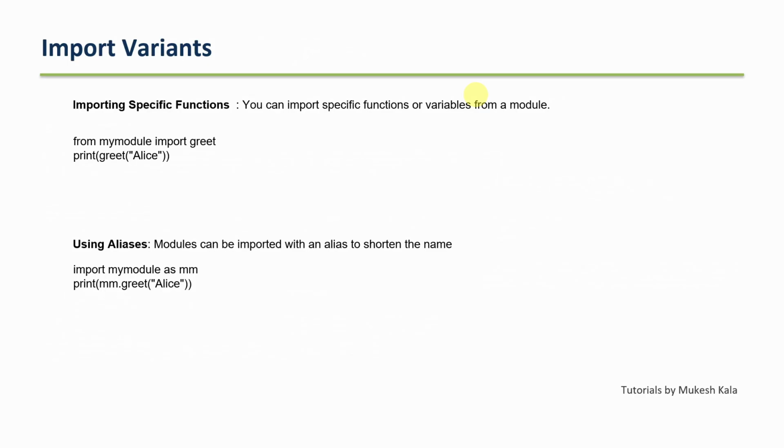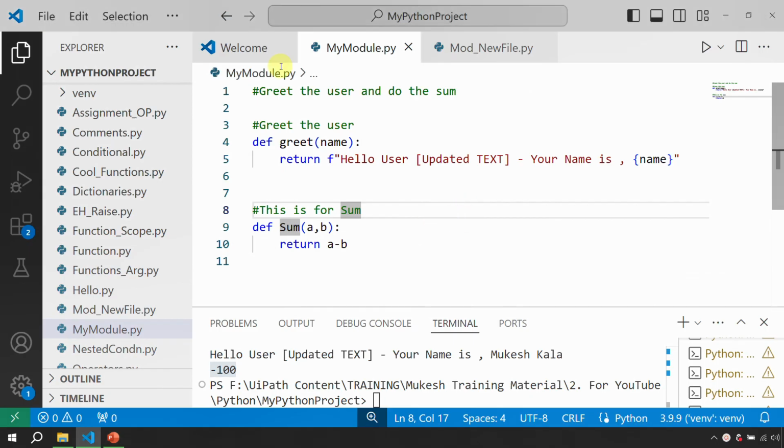Okay, so now if you see here, this was our module.py. I have a function which is greet, and I have another function, which is sum.